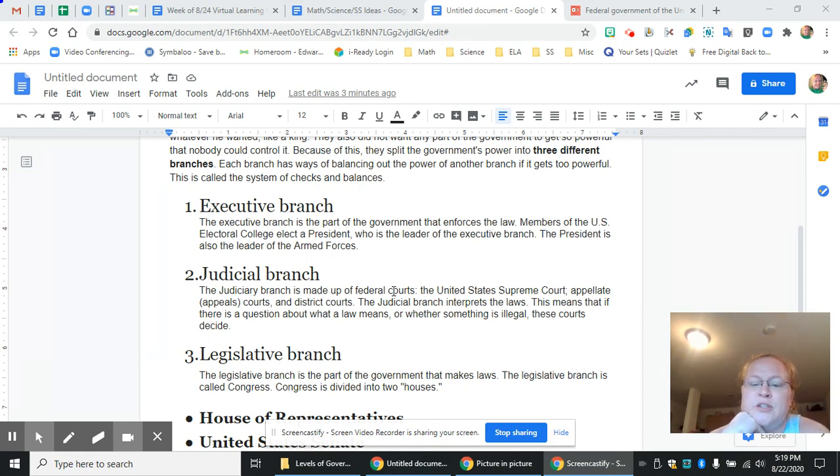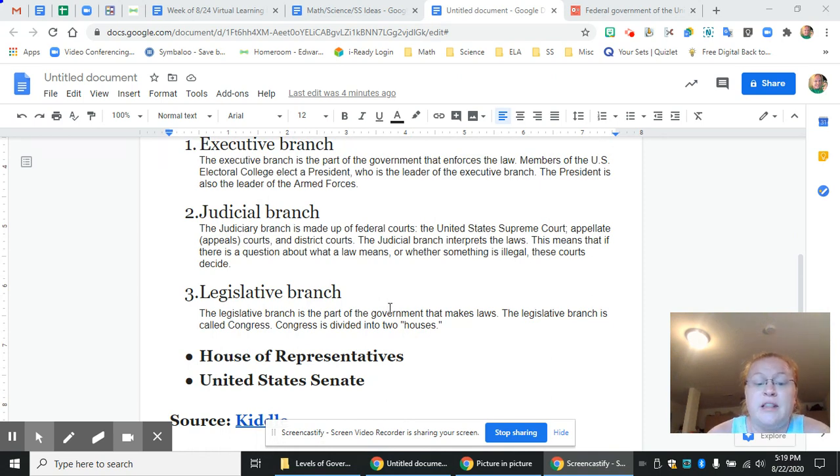The judicial branch actually interprets the laws. If there's a question about what a law means or if it's legal or illegal, these courts make those decisions. And then you have the legislative branch, which is the part of the government that makes the laws. The legislative branch is called the Congress, and the Congress is broken into two pieces. They've got the House of Representatives and the Senate. Before something can become a law, both the House of Representatives and the Senate have to agree on everything about it.